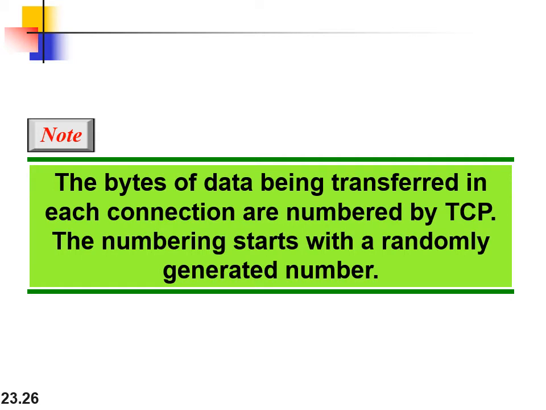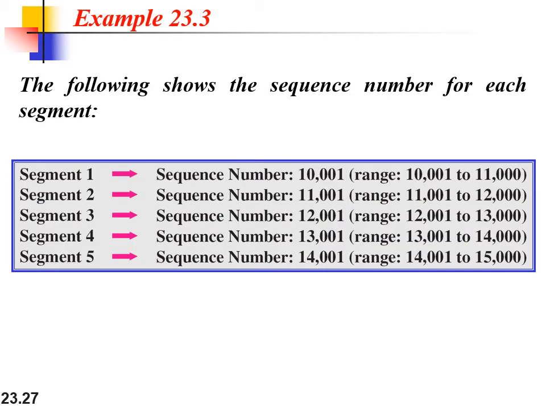So here we number the segments with the sequence number. The difference is, in case of the data link layer, every frame is uniquely numbered, given one sequence number. Here, the number of the segment is the number of the first byte within the segment. Suppose we are sending byte number 8000 to 10,000, the sequence number of that particular segment will be 8000. So this is the range of each of the segments. Okay, so this means it is byte number 10,001 to 11,000.